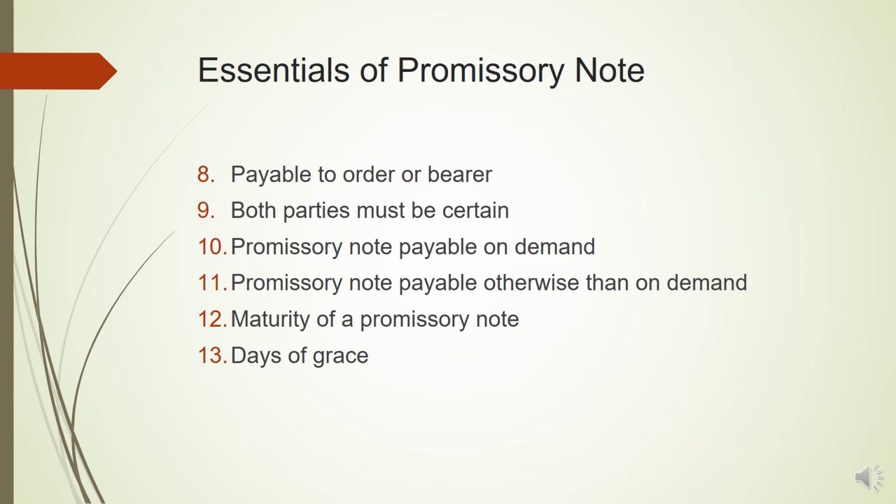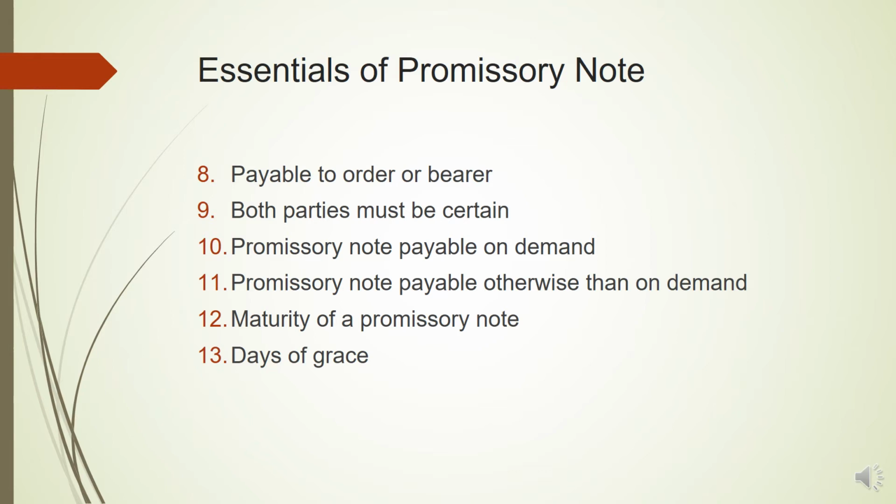Next, both parties must be certain. Both parties, that is, the one who is paying the amount, the maker, and the one who is going to receive the amount, the payee, must be certain. The promissory note must clearly state who the maker is, along with the signature, and who the payee is.